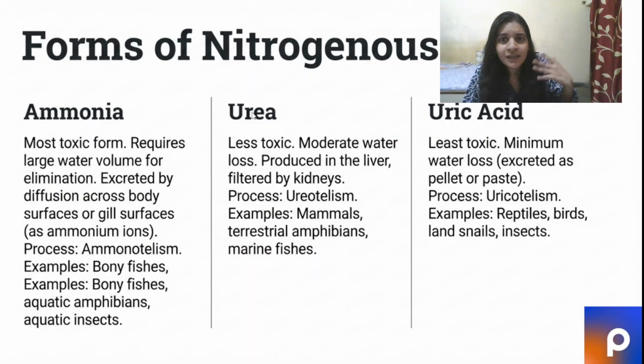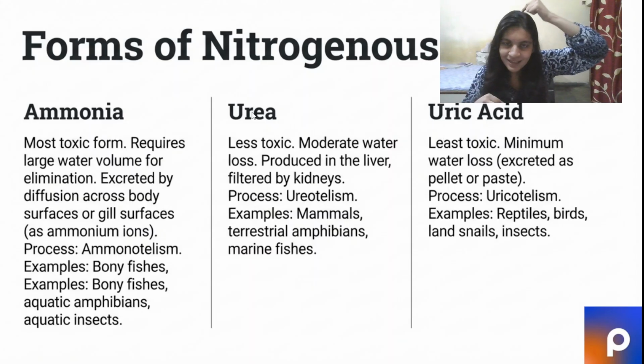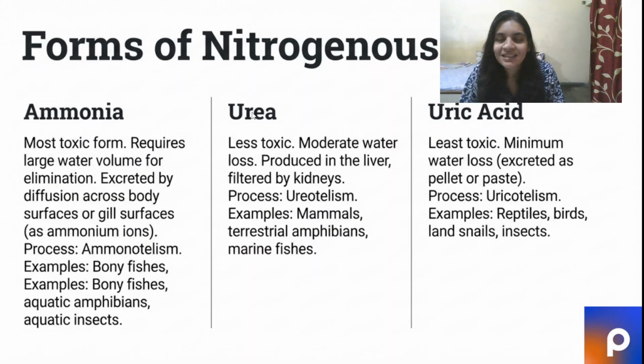All right. Is there an even more advanced one that we humans also don't have? Yes, there is one: uric acid. Uric acid is the least toxic of all. There is minimum water loss in this one. It is excreted as a pellet or paste. Do you remember any excretory product that comes as a paste on your head? Oh, yes, that's a bird's feces, right? So yes, that process is known as uricotelism. The reptiles, birds, and land snails excrete in this way. So now we'll remember what kinds of nitrogenous waste one can excrete: ammonia, urea, and uric acid.